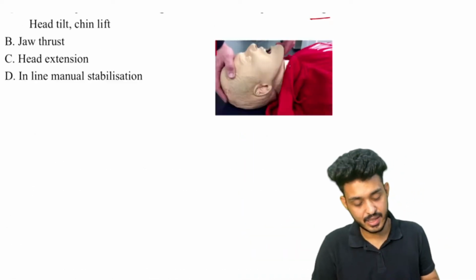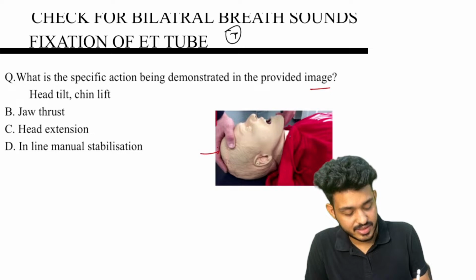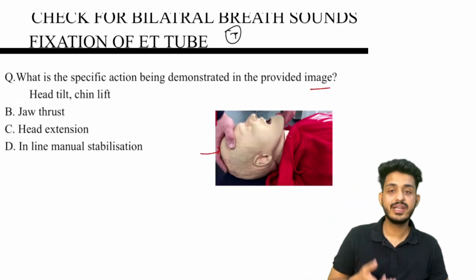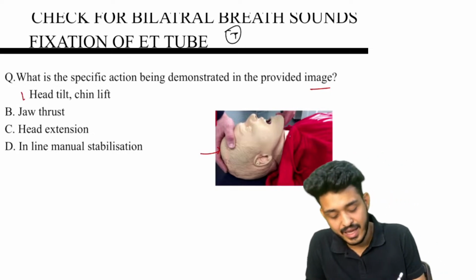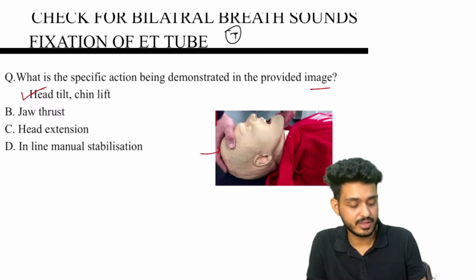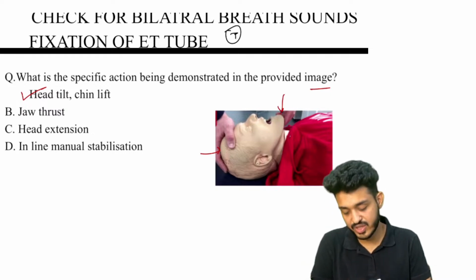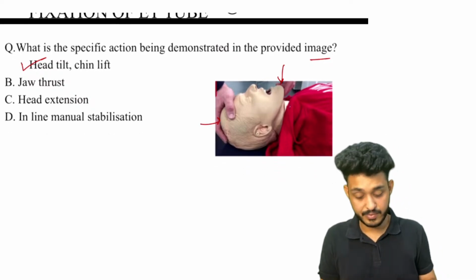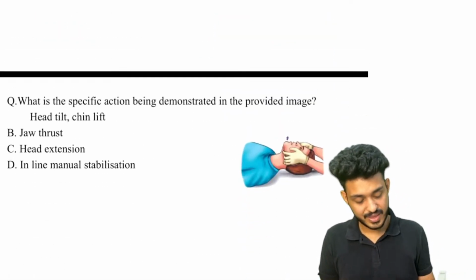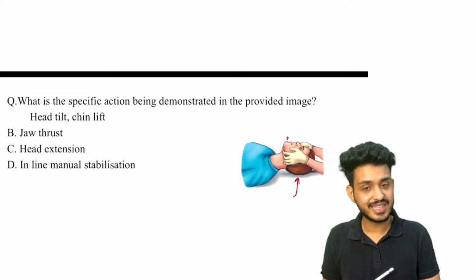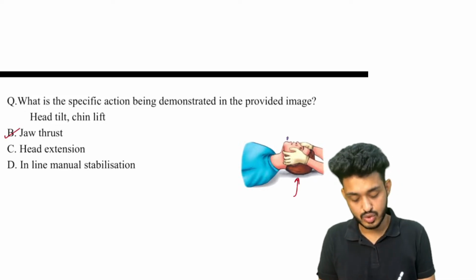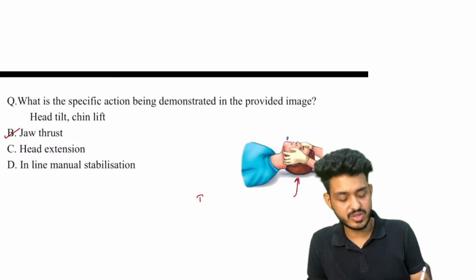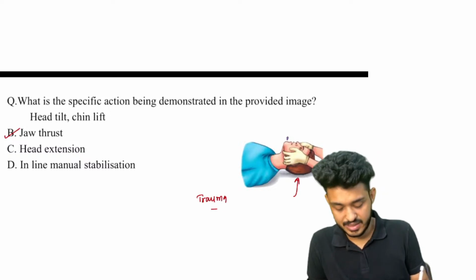So look here, guys. Just look at the head. If he is holding the head, that means this is a head tilt and chin lift. This is a head tilt and chin lift. Very good, Mihir, Nandini, Nidhi, Palak, Muskan, everyone. Okay, second one is this maneuver. We are not touching the head. Here we are having jaw thrust. For trauma patients, we are doing jaw thrust.